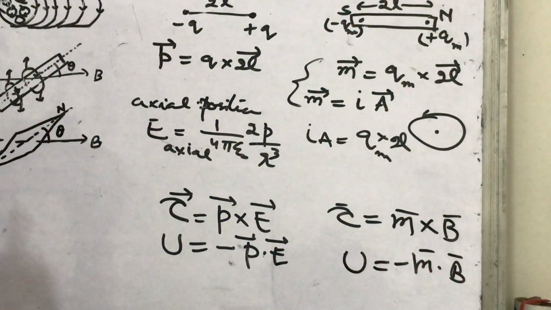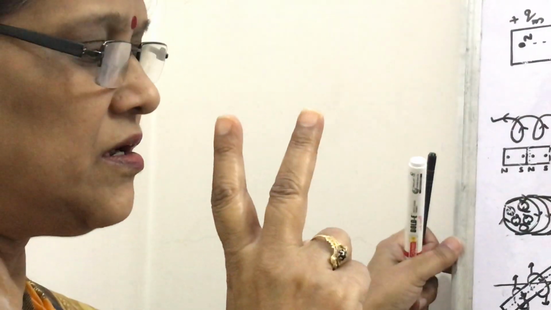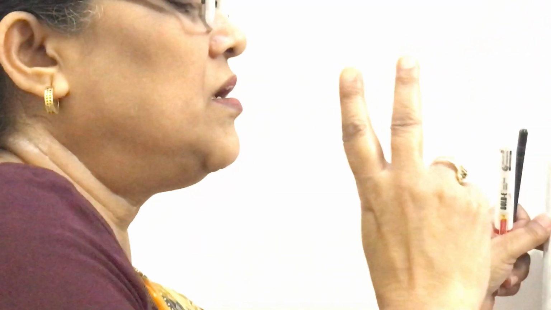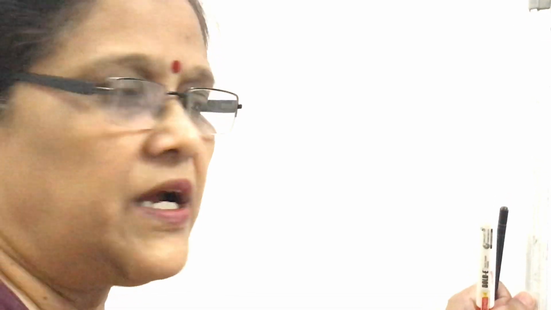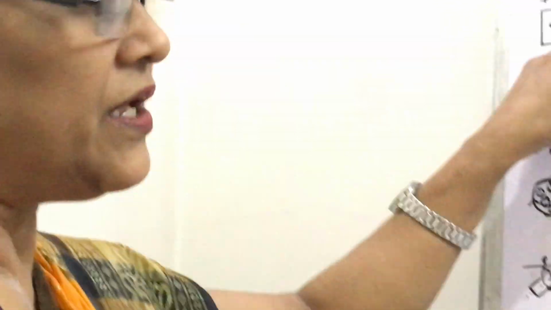These relations prove two different things: that magnetic poles cannot be separated, and secondly, that the magnetic field lines form closed loops. Look at this figure I have drawn here.